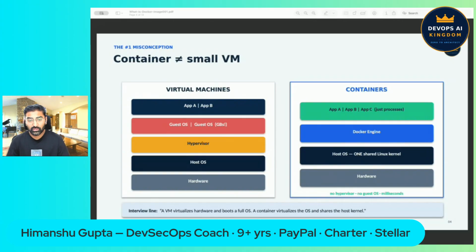Here is your interview line, word for word. A virtual machine virtualizes the hardware and boots a full operating system, while a container virtualizes only the operating system and shares the host kernel.